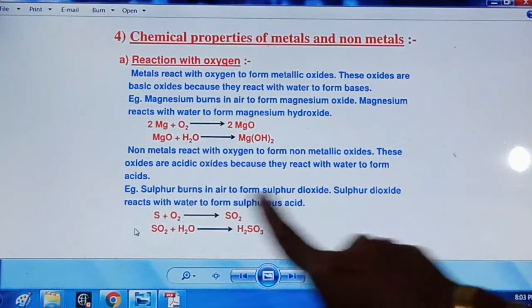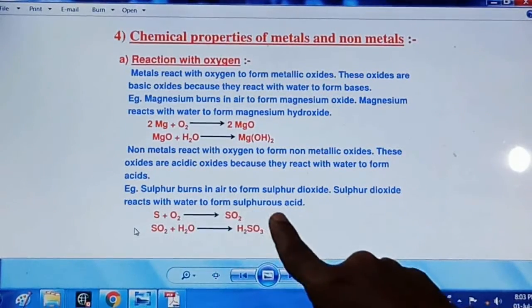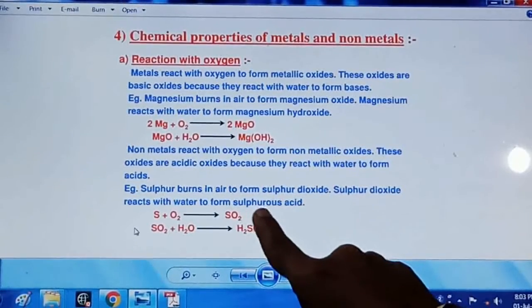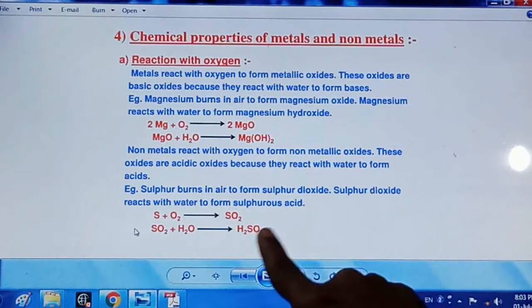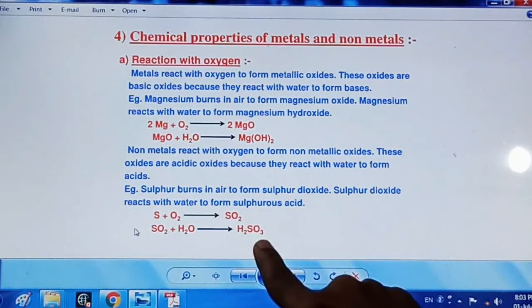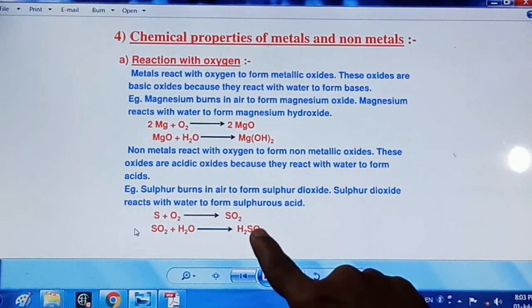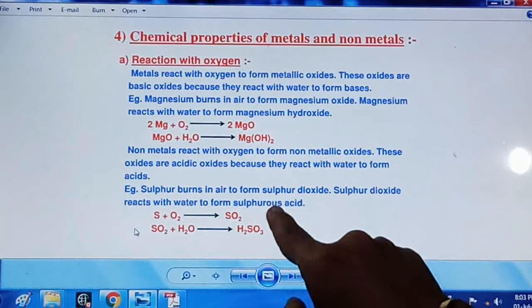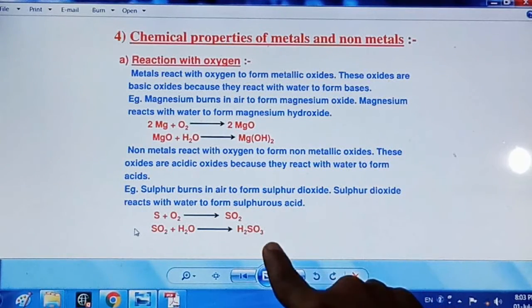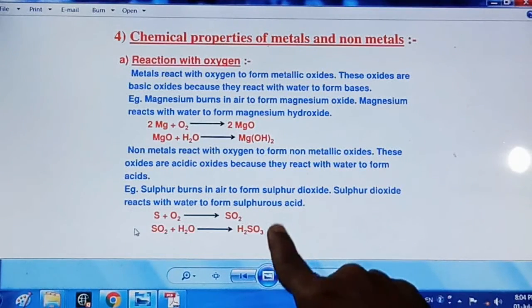When the sulfur dioxide reacts with water, it forms sulfurous acid. Sulfurous, ROUS, see that, right? Sulfurous acid's formula is H2SO3. Because if it were H2SO4, it would be sulfuric, RIC, sulfuric acid, which means H2SO4. But here it is H2SO3. The formula is H2SO3. One oxygen is less, and that's why it is sulfurous acid, right?